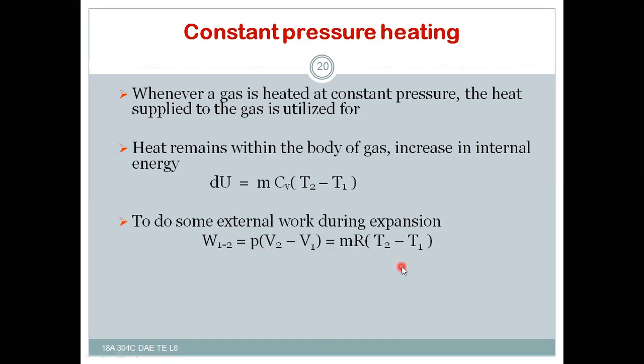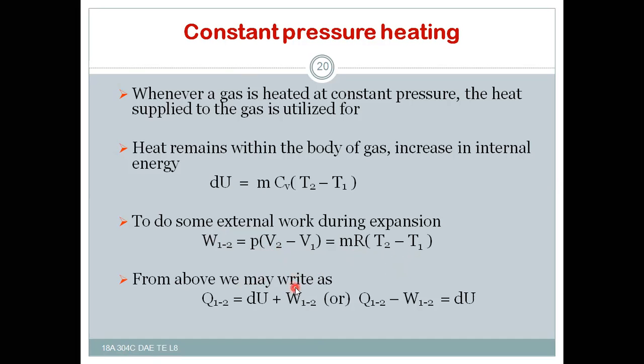This is the external work during its expansion. So from the above we may write Q122 is equal to dW plus du plus W122, or Q122 minus W122 is equal to du. That means the difference of heat supplied and external work done during its expansion is equal to the change of internal energy.